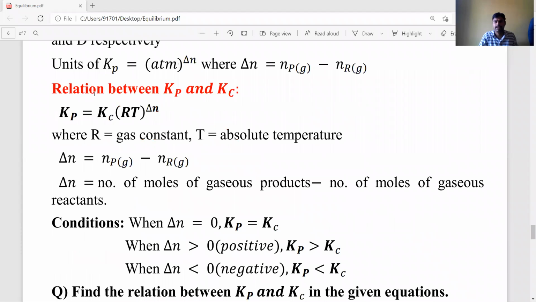It's very, very important, this relation, dear students. Here R is the gas constant and T is the absolute temperature. Now three conditions will come: whether Kp is more or Kc is more depends on the delta n value. If delta n is 0, (RT) to the power of 0 is equal to 1.